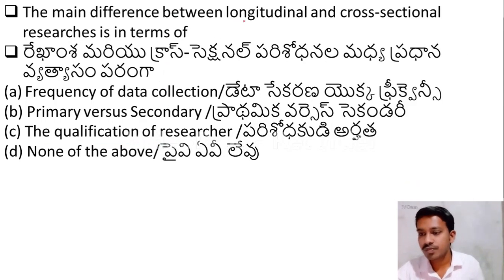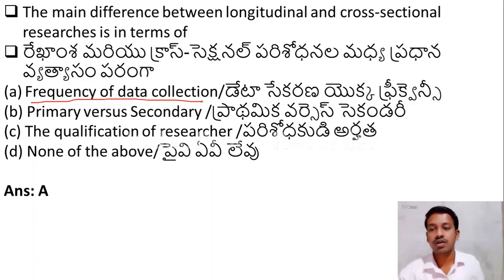The main difference between longitudinal and cross-sectional researches is in terms of option A frequency of data collection, option B primary versus secondary, option C the qualification of researcher, option D none of the above. Here the right answer is option A, frequency of data collection. The difference between longitudinal and cross-sectional research is in terms of frequency of data collection.